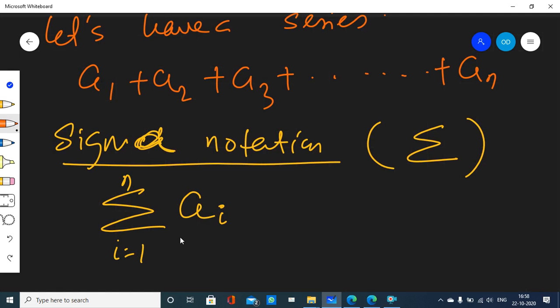Sigma denotes the summation, the sum, and ai is the ith term. i goes from 1 to n. Do you understand this? This is the notation.